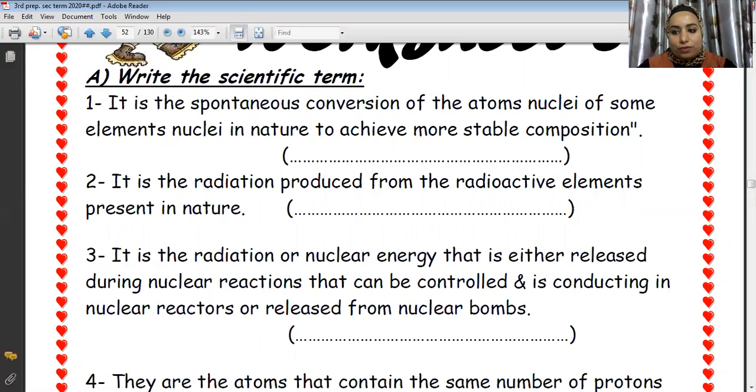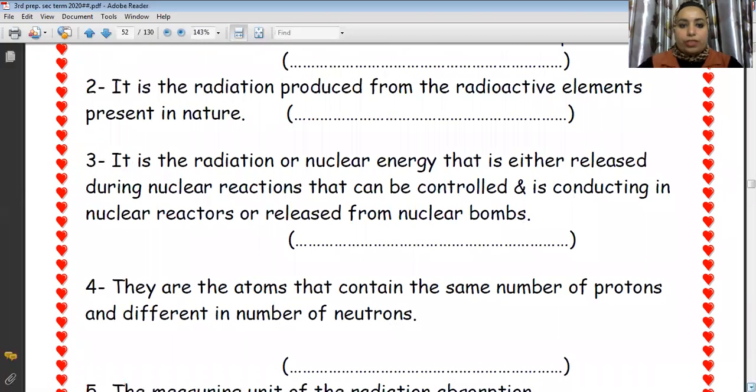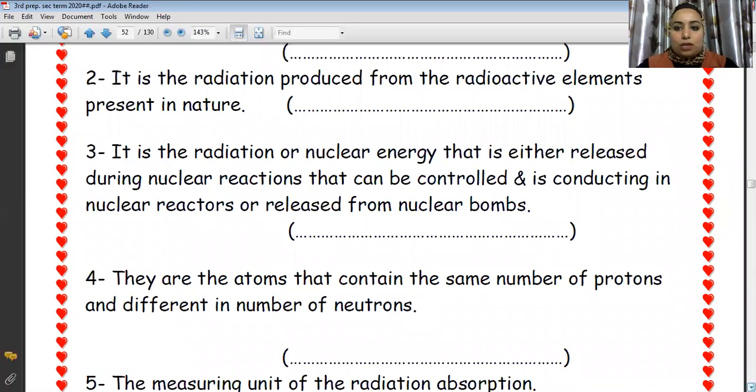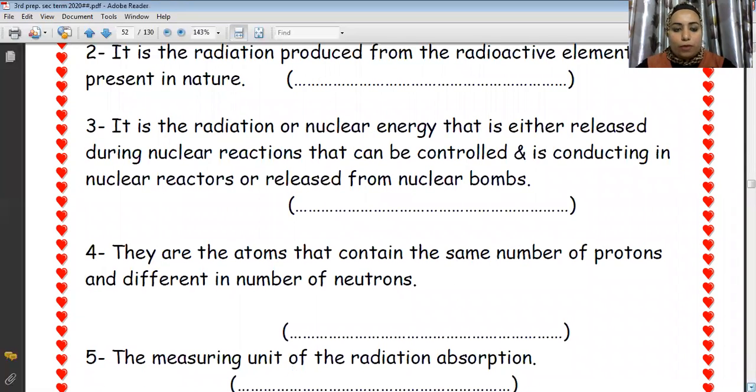Finished? Okay. Number 4, they are the atoms that contain the same number of protons but different numbers of neutrons. The definition of what? Isotopes. That's right. They have the same number of protons and different numbers of neutrons, like hydrogen and oxygen.